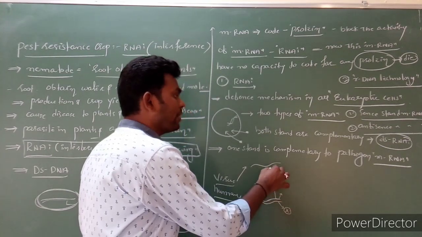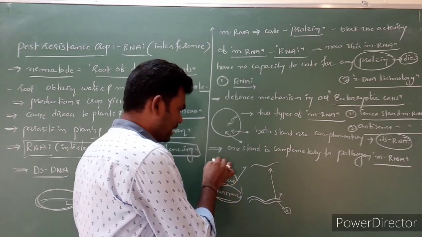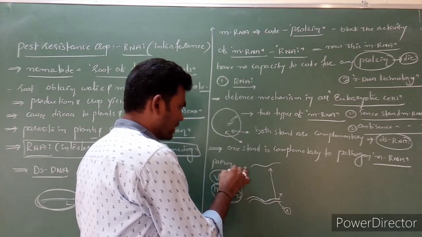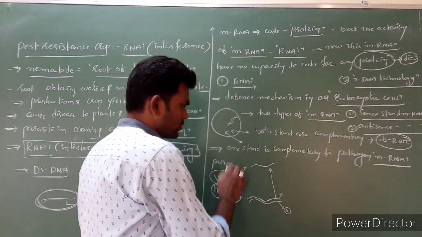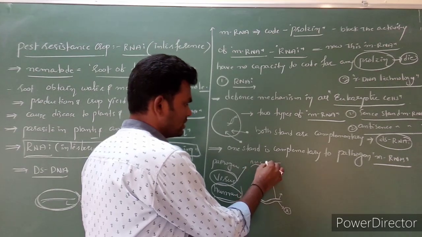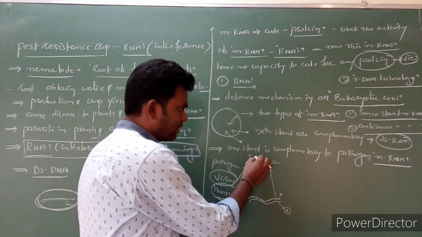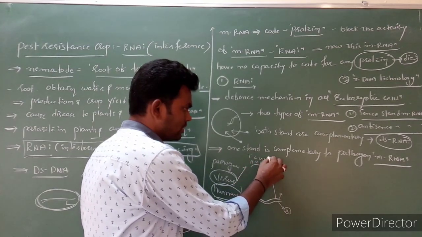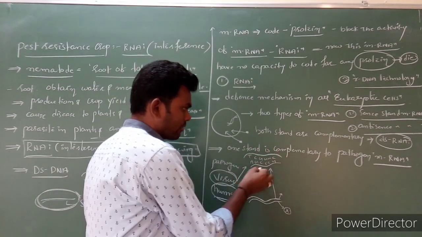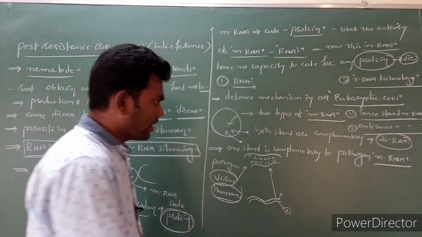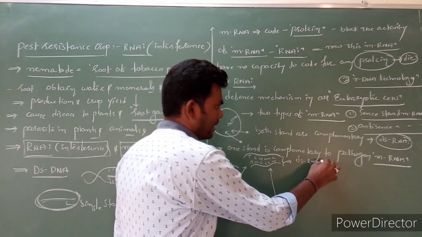So this remaining one strand is complementary to the virus or pathogen releasing mRNA. It means, for example, here A, G, C, C, C, G is there. Complementary means A pairs with thymine, then C, G, G, G and C. Now it is complementary to this mRNA, so this mRNA becomes dsRNA, double-stranded RNA.